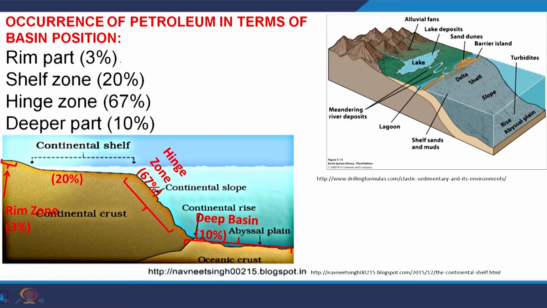Now, occurrence of petroleum within the basin position: if you see here, the rim part contains 3%, the shelf part 20%, the hinge part 67%, and the deeper part 10%. So, within the marine environment, this hinge part contains maximum petroleum hydrocarbon.